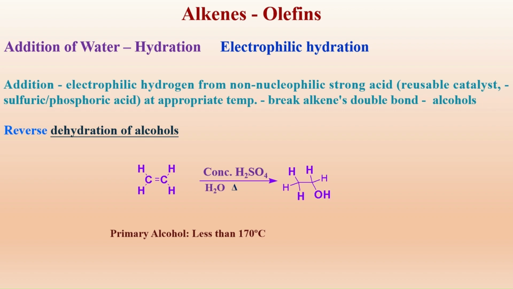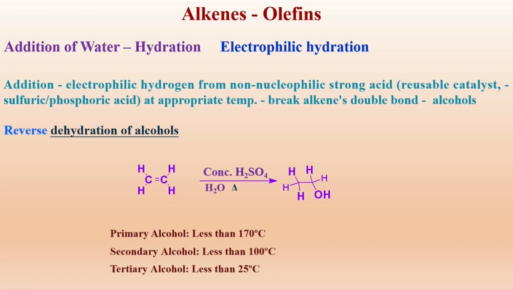It should be heated at 170 degrees centigrade. For secondary alcohol formation, it should be heated at less than 100 degrees centigrade. Tertiary alcohols are more easily formed. It occurs at room temperature.